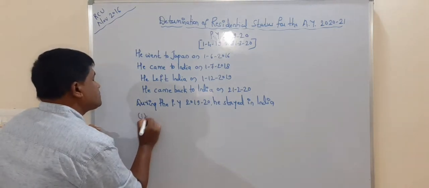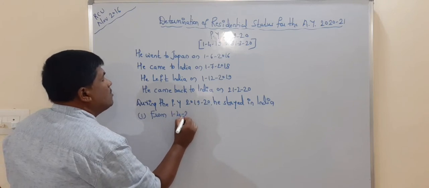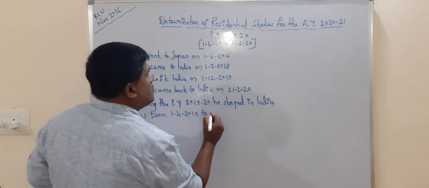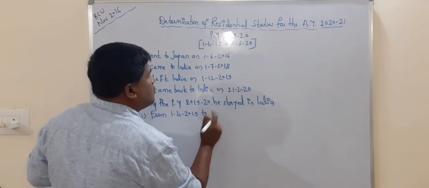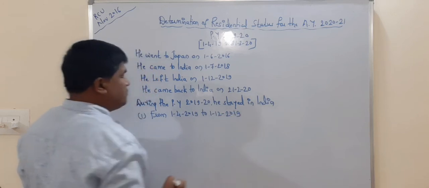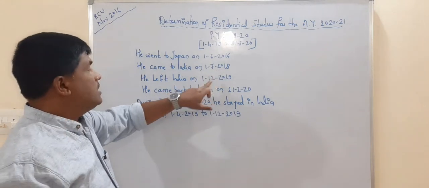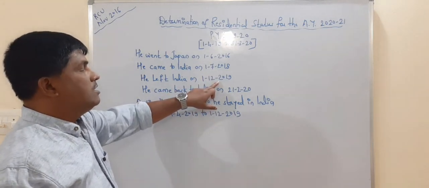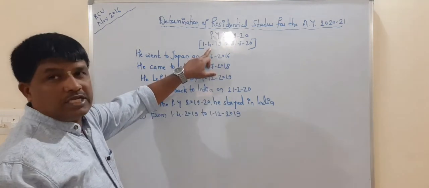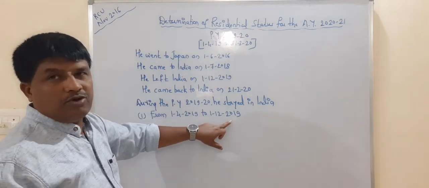First one, from 1/4/2019 to 1/12/2019. It is the first one, because he returned to India on 1/7/2018 and then left India on 1/12/2019. Our previous year starts on 1/4/2019, so from 1/4/2019 to 1/12/2019 he was in India.